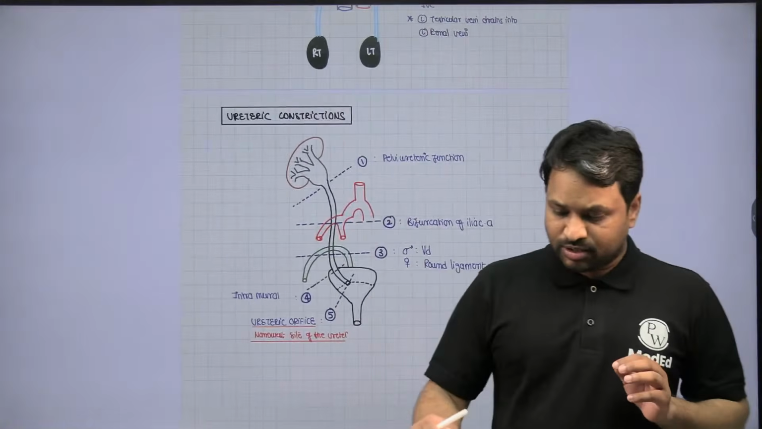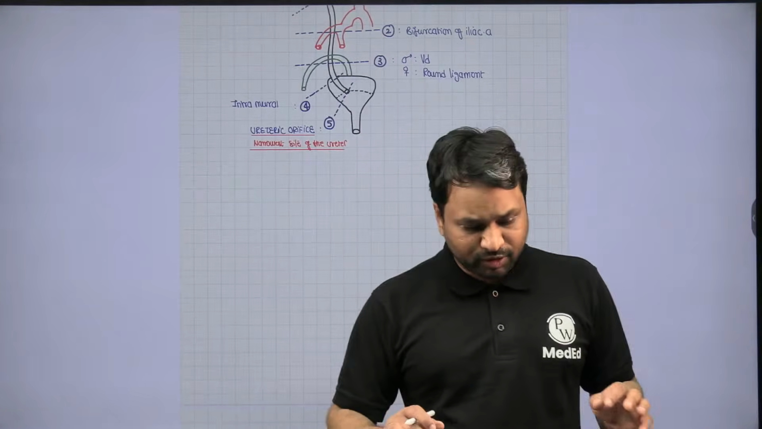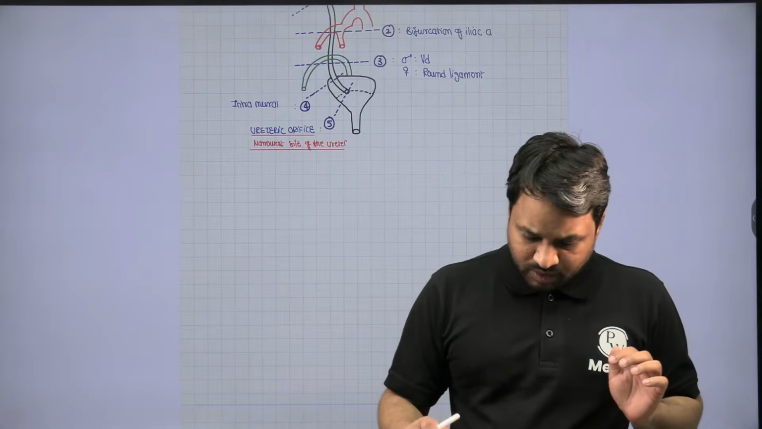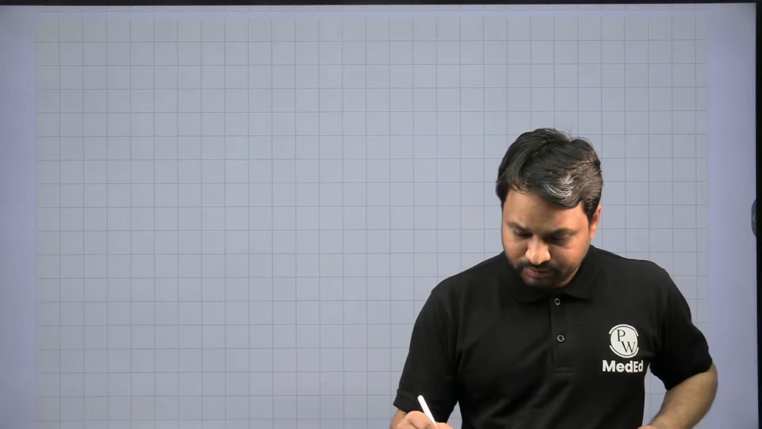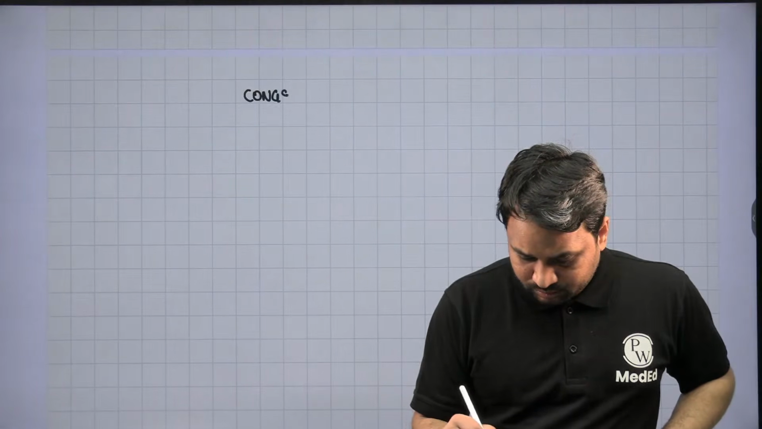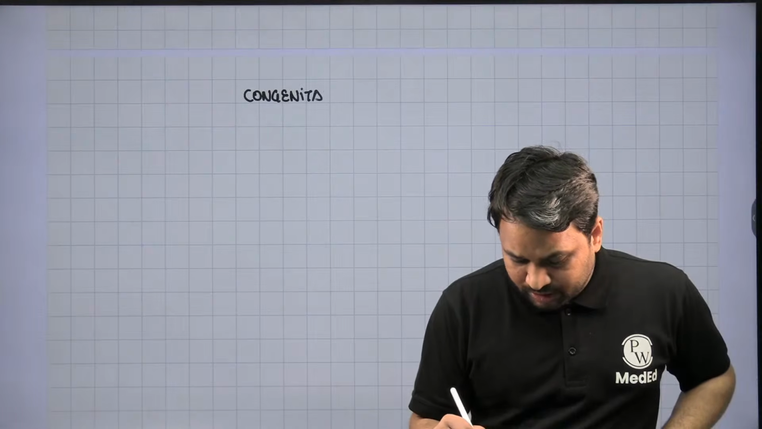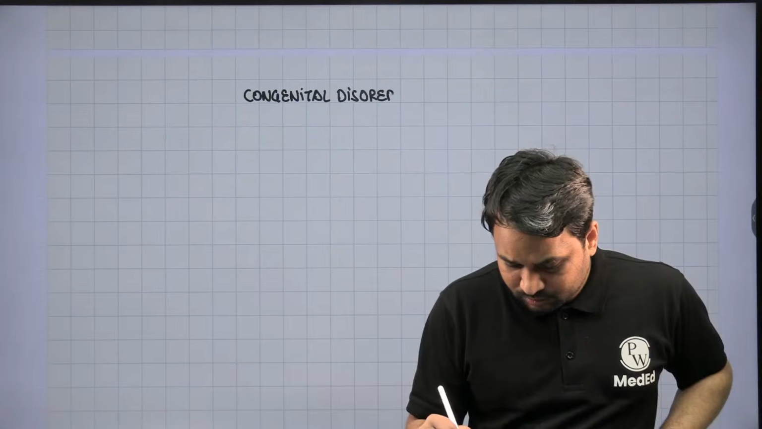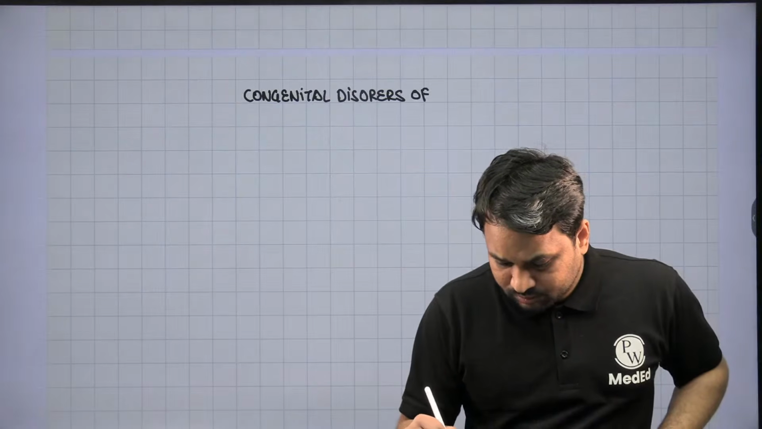Chalo. So this is the basic objective that you have to construct around. Now, we'll talk about the congenital disorders of the kidney.